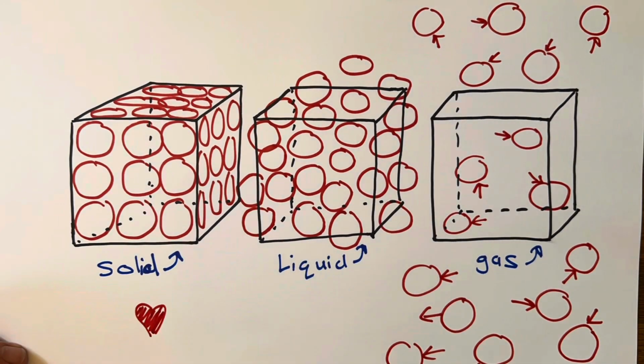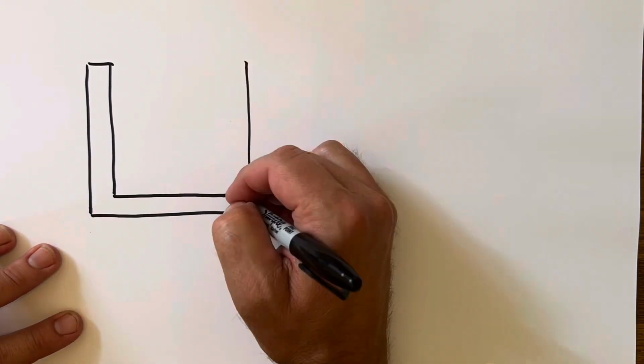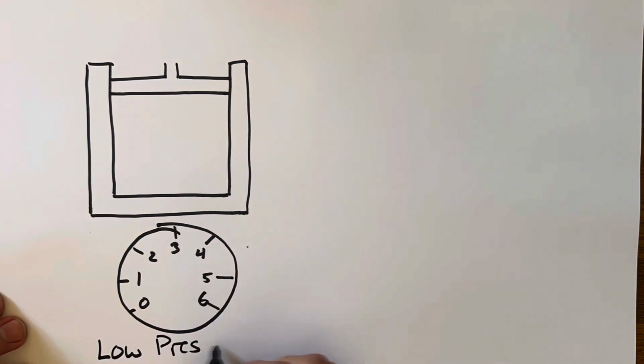A fifth factor that affects density is the pressure, specifically speaking for gases. If a gas is at lower pressure, there are not as many molecules per unit volume, and so you have a lower density.